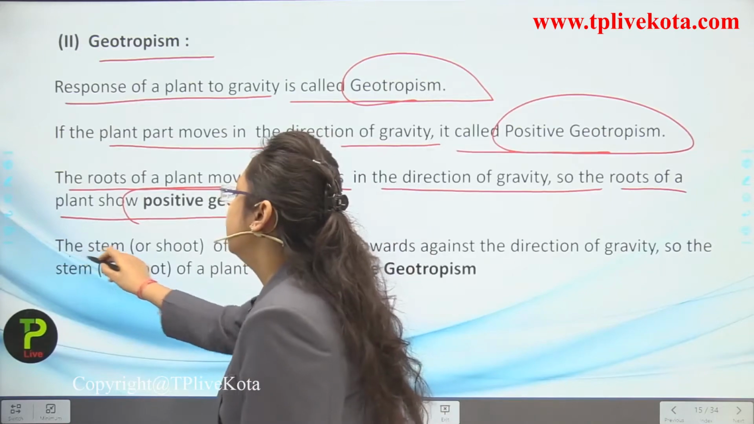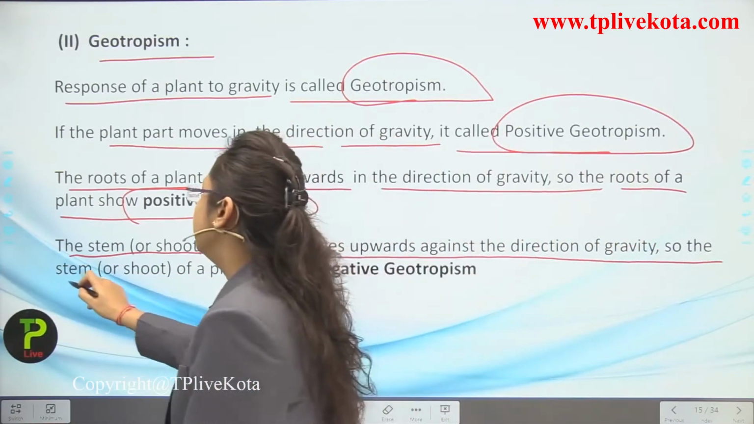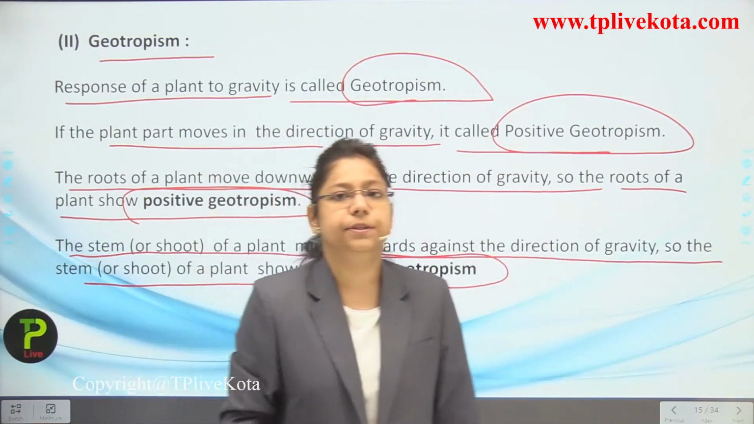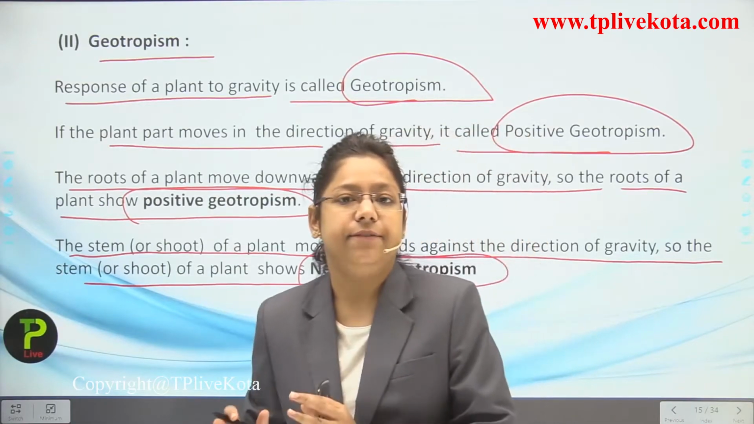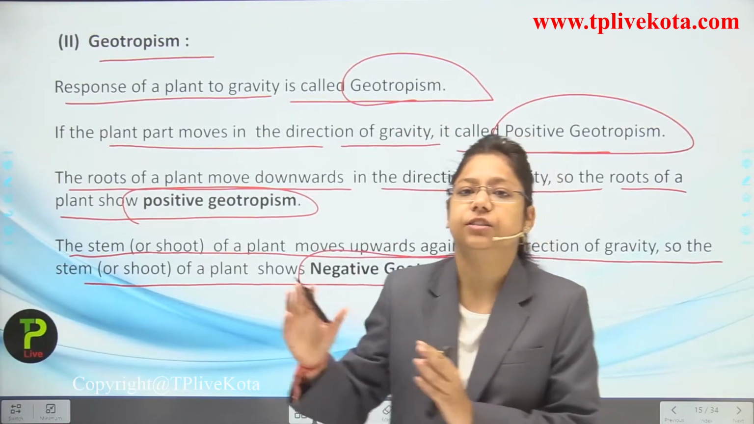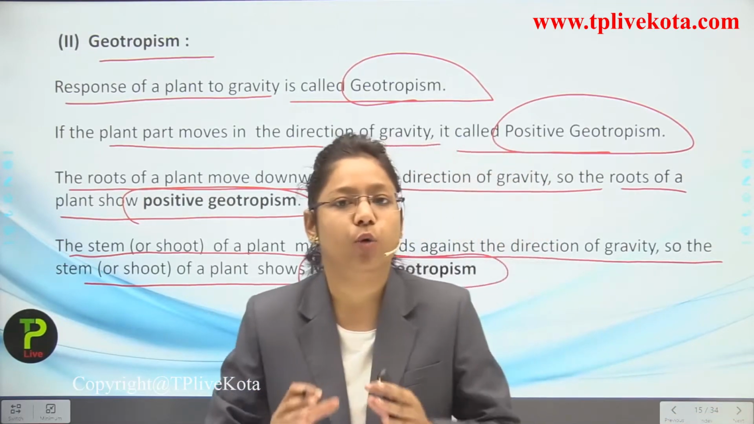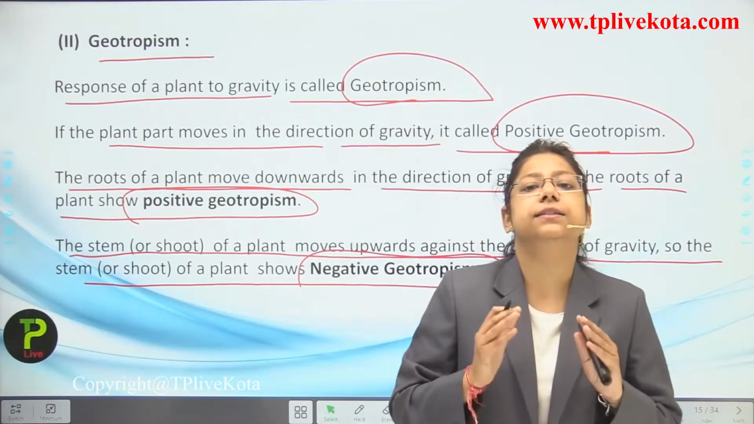Now next, the stem or shoot of a plant moves upward against the direction of gravity. So the stem of the plant shows what? Negative geotropism. Okay, so have you understood this thing? That each and every tropism has two sides. First is positive and second one is negative. Now if they are going towards it, then it is positive, and if they are going against it, then it is negative. Okay.